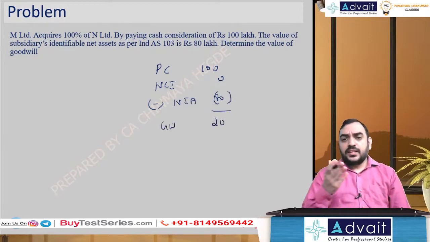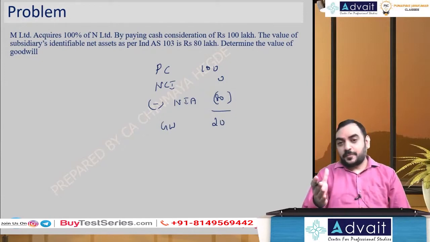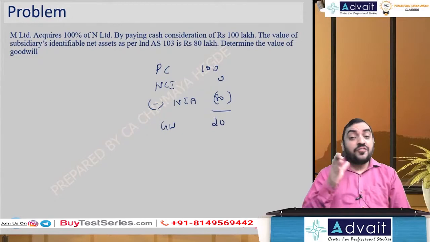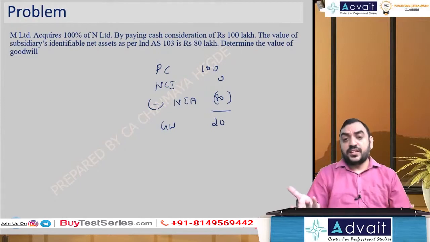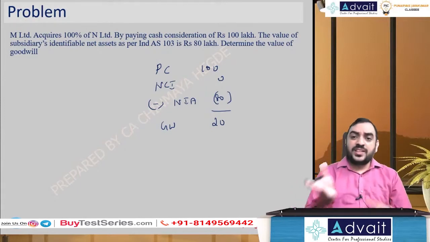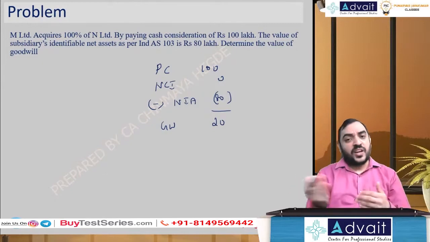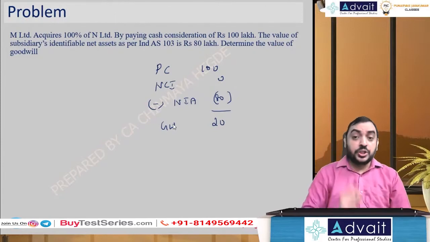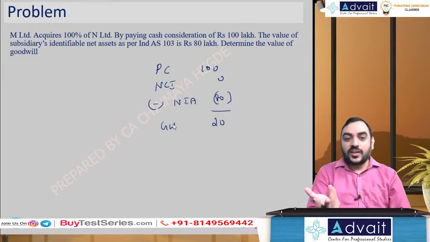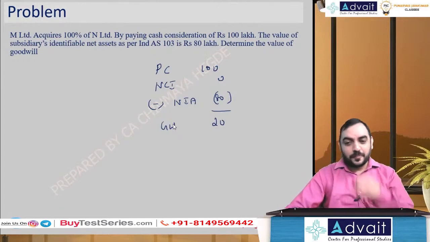Can you tell me, is this goodwill under the proportionate method or under the fair value method? The answer is, it does not matter, because the method differs only because of valuation of NCI. Here it is a wholly owned subsidiary, NCI is not there, which means the question of proportionate method or fair value method itself does not arise. The difference will arise only because of valuation of NCI. NCI is not there, so method does not matter. Okay, next.